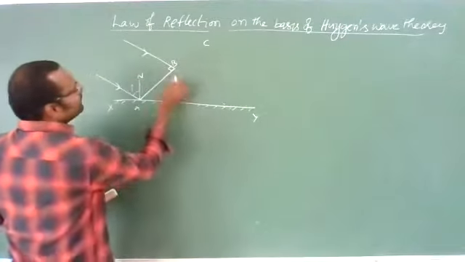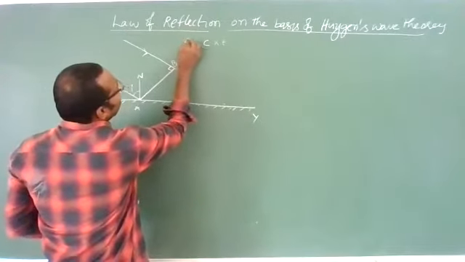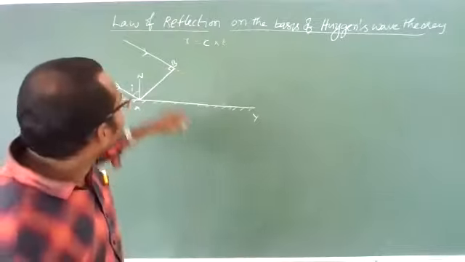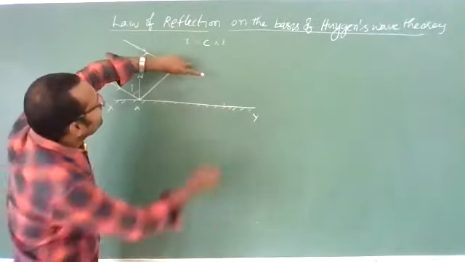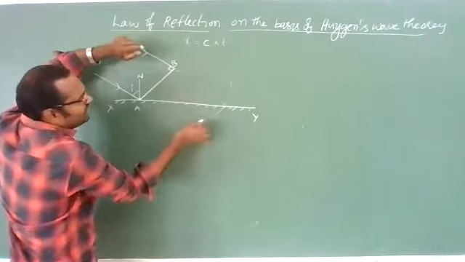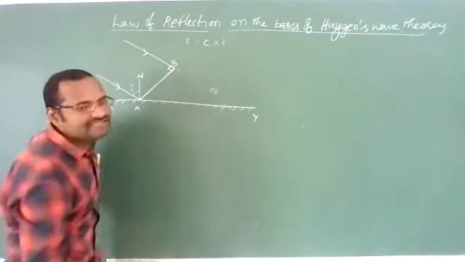Now within a time t, they will travel some distance. With that distance, if you draw one wavefront here like this, this distance I am taking as CT distance.